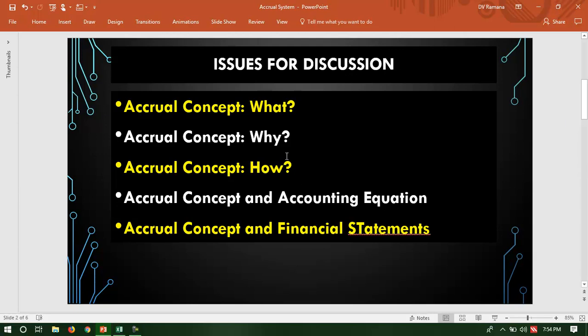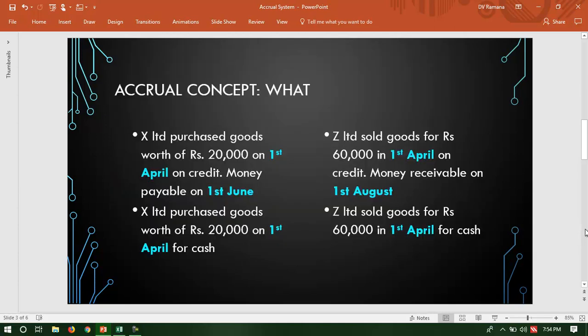So in this session, besides understanding what, why and how of accrual concept, we'll take an example to understand the accrual concept's effect on accounting equation and accrual concept's effect on the financial statements. Before we do that, let us take an example.